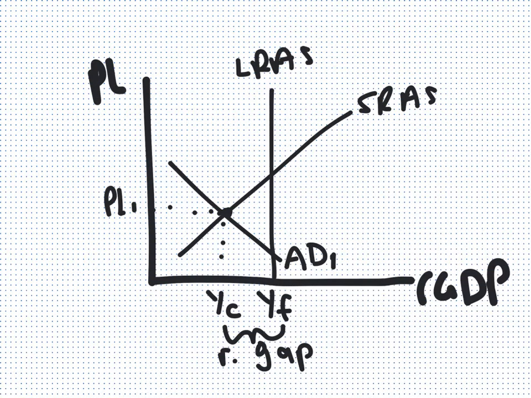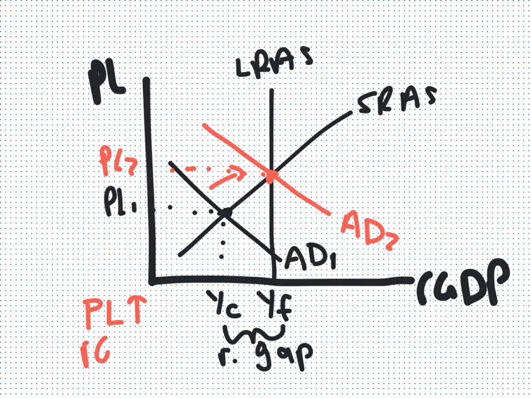So if we go over to the AS-AD model graph showing our original recession, our original problem, and our recessionary gap, and the effect of easy money policy, we would notice that aggregate demand is going to increase until, ideally, it reaches our potential output. The effects of easy money policy are that the price level rises and real GDP increases, thus lowering the unemployment rate, which was the biggest problem of a recession in general.